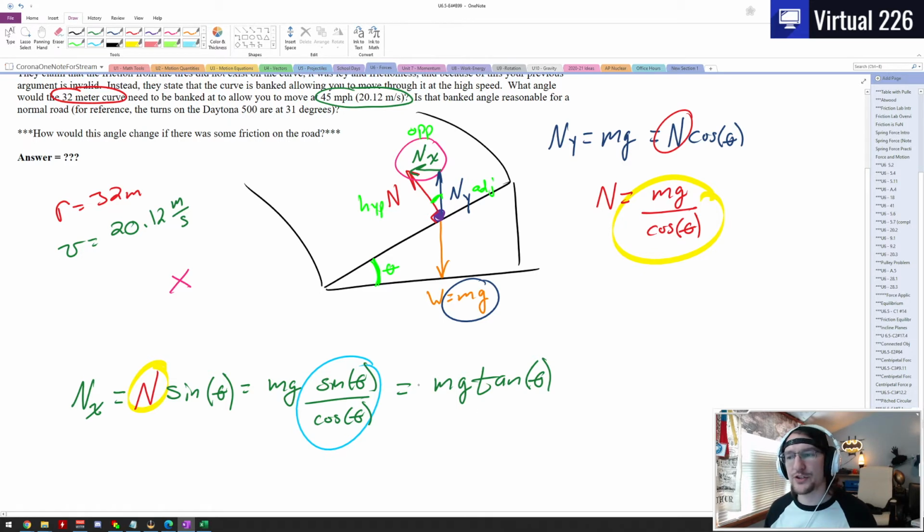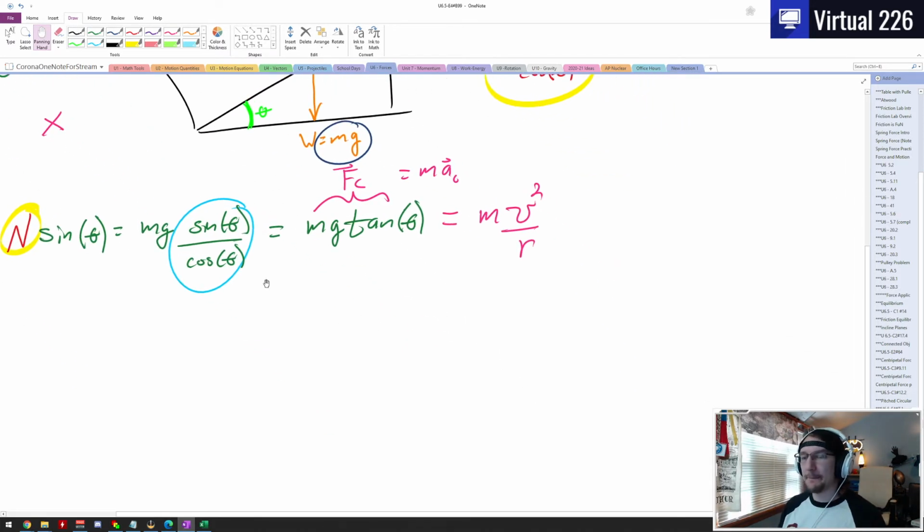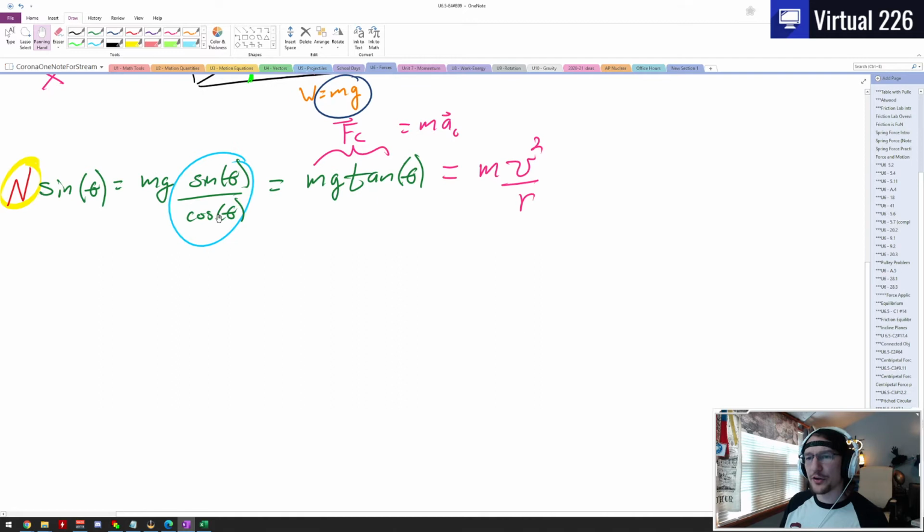And what's great about this equation right here is that this Nx, this x component of the normal force, is the force that is acting inwards towards the center of our circle. This is actually our centripetal force. And if that's equal to the centripetal force, we know that it has to be equal to mv squared over r, because this Fc, our centripetal force, equals ma, where a is the centripetal acceleration. So at this point, we can start solving this.